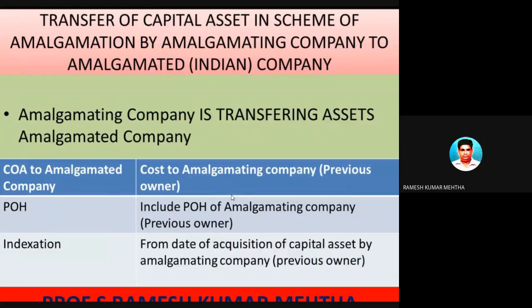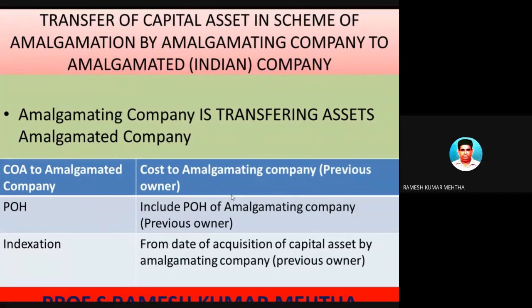Next, there is another asset we are going to deal with. Till now we have dealt with only one situation, the division of a Hindu undivided family, where assets are distributed to its members.